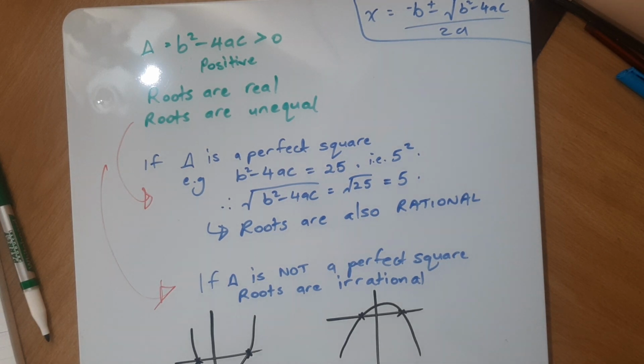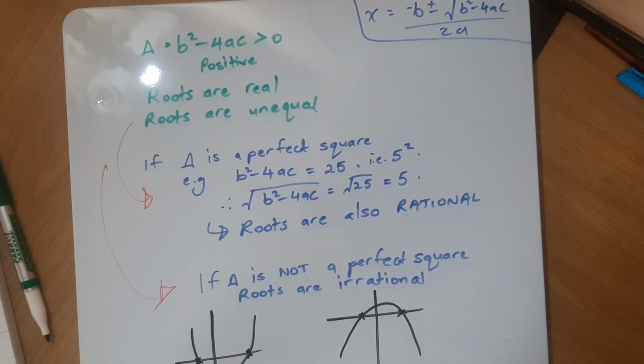So if we have our b squared minus 4ac as positive, then the roots are real and unequal, meaning there are two unequal roots. So apart from that, the roots are real, the roots are unequal. Now we want to distinguish if they are real and unequal, are they rational or irrational? What determines them being rational or irrational?